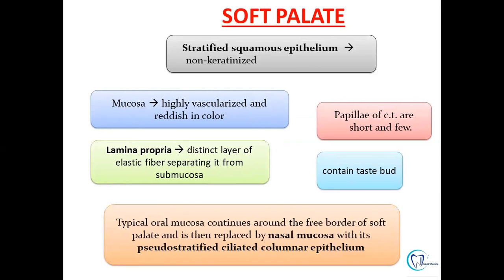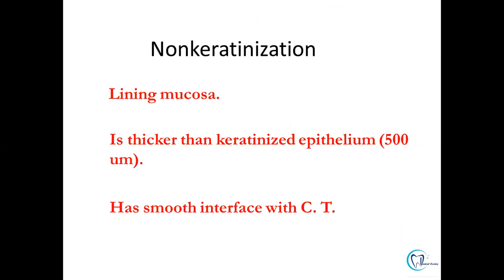But when we see the soft palate, on the one side, it is continuous with the oral mucosal lining. However, it is then replaced by the epithelium of the nasal mucosa. So the soft palate is non-keratinized stratified squamous in nature, but the site where it is continuous with the nasal mucosa, it shows pseudo-stratified ciliated columnar epithelium.